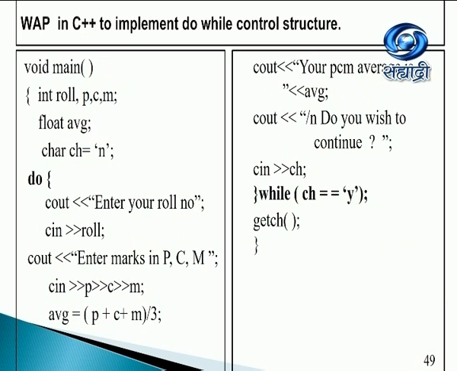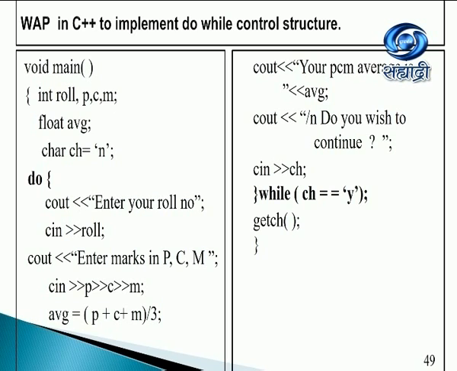Let's take up one more program. Write a program in C++ to implement a do-while control structure. Now here what I've done is I've taken 3 integers, roll, P, C and M. I've taken an average float. I've declared a character variable ch. So enter the do control structure, enter your roll number, roll, enter your marks in physics, chemistry and maths. So cin in P, C and M.